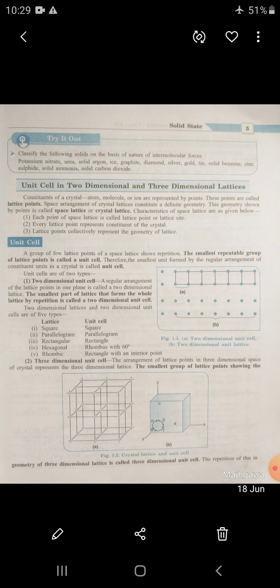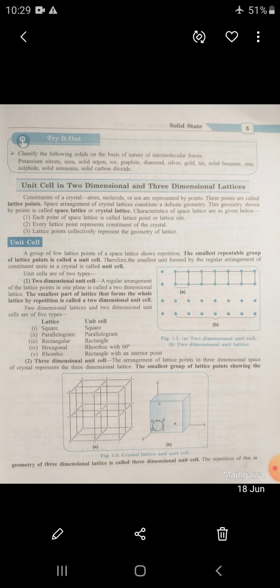So next we are going to perform the comparative study on the basis of physical properties. Ionic solids are hard, brittle, with high melting point and high heat of fusion, bad conductors in the solid state but good conductors in the fused state. Covalent solids are hard, with high melting and boiling points, and are bad conductors of heat and electricity.